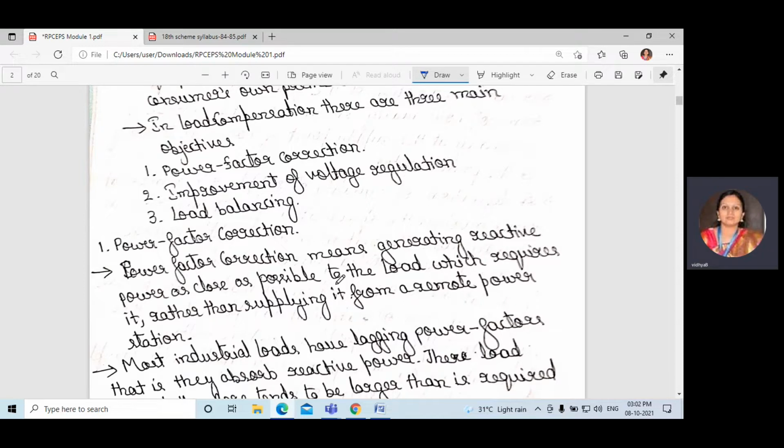So power factor correction means generating reactive power close as possible to the load which requires it, rather than supplying it from remote power stations.